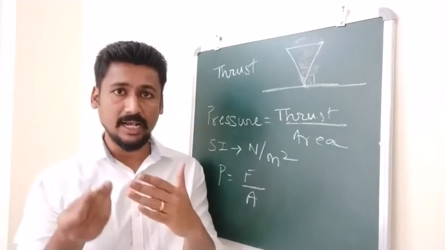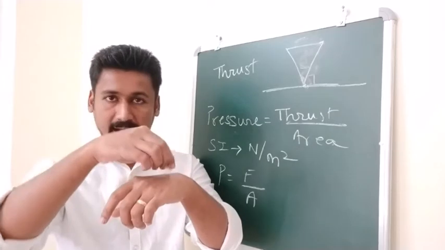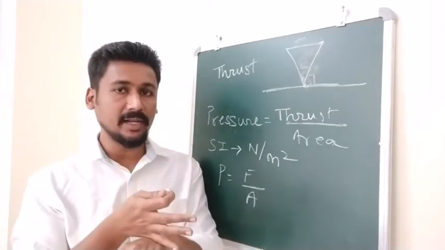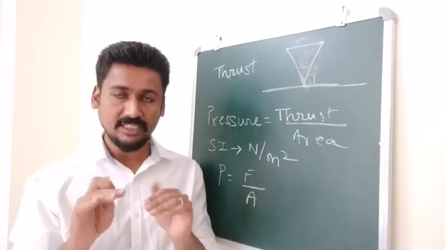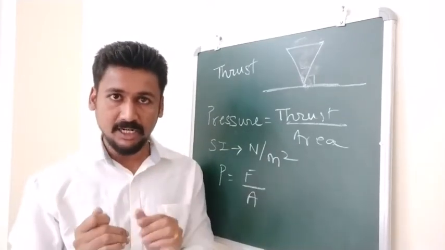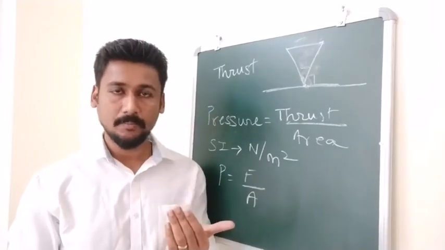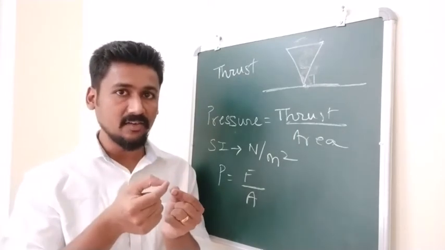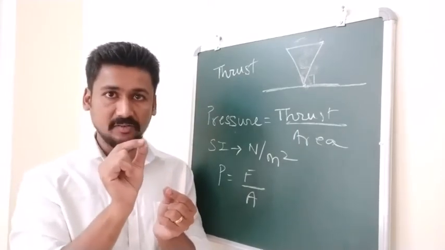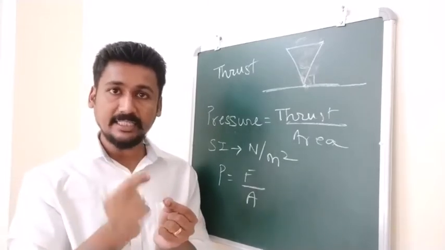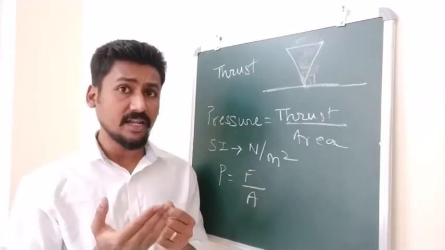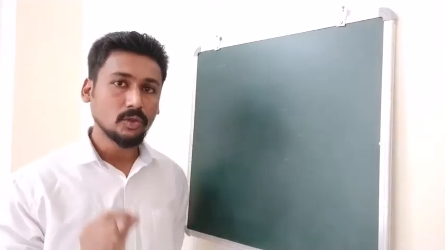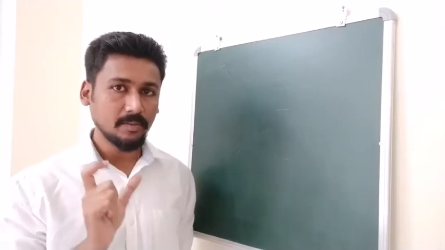That is the reason that if you take a pen and put it on your hand, it will prick. But if you turn the pen around, the other end will not prick because it has a larger area. So once again, larger area, less pressure; smaller area, more pressure. That is why we use knives for cutting. The edge of the knife is very, very sharp, with a very small area. And since the area is small, the knife can apply larger pressure and it is able to cut through objects very easily. So that is the general concept of pressure.